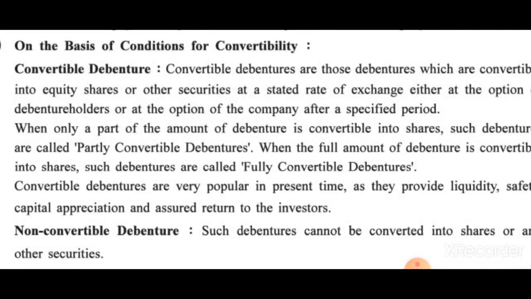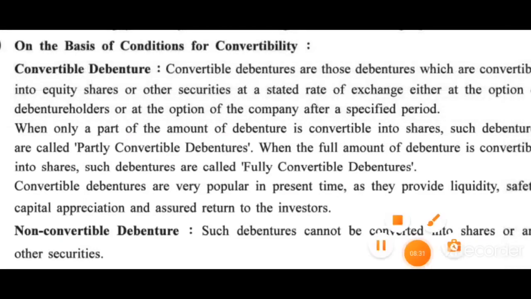On the basis of condition for convertibility, convertible debenture means a debenture which you can convert into shares. That is called convertible debentures.